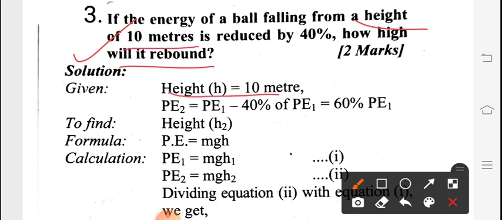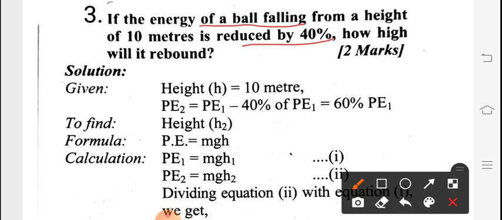Now there is a 40% reduced part. Okay, so what is that part that is given? So a kind of potential energy is given. Okay, so please concentrate over here: the energy of the ball falling from a height of 10 meters is reduced by 40%. So which energy? Obviously potential energy. So which energy is reduced? That potential energy itself is getting reduced.